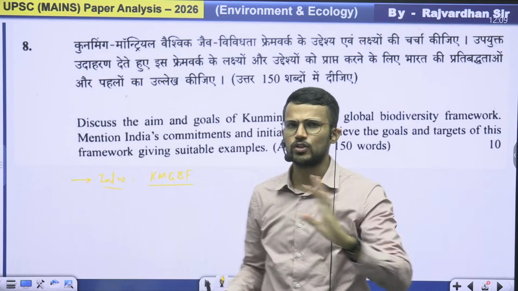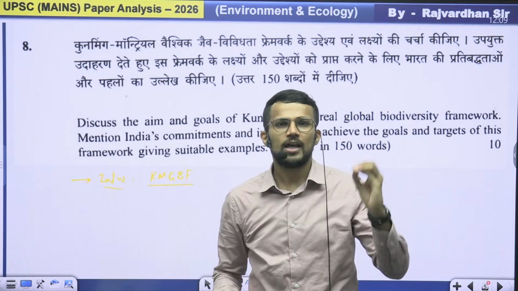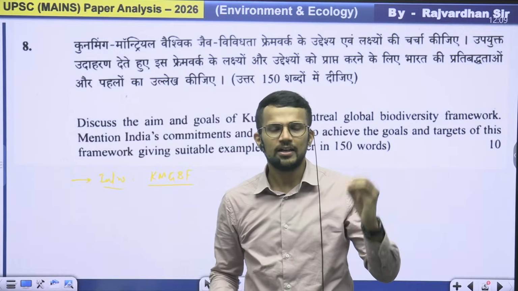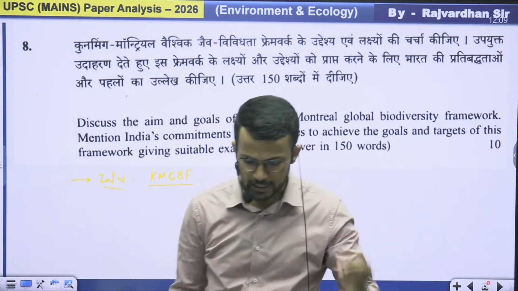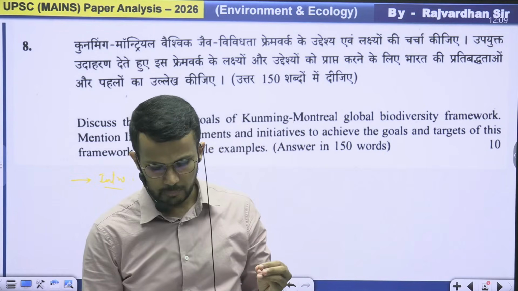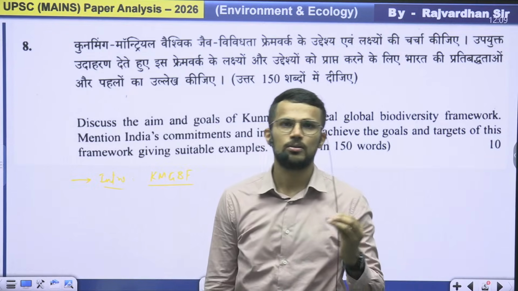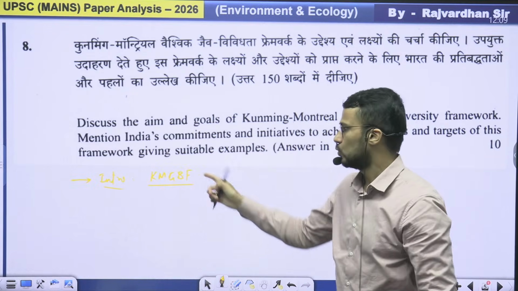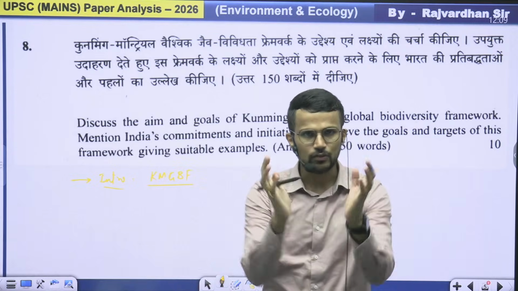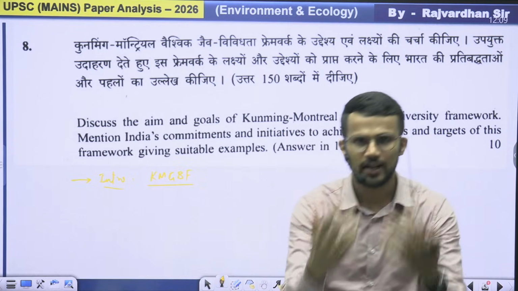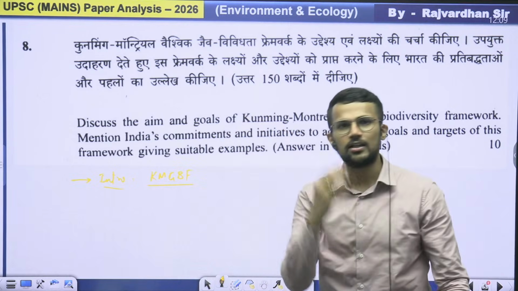And one more point you can add, that India has updated its national biodiversity strategy and action plan according to KMGBF, right? So that way you are introducing and highlighting what you are going to write in your answer.